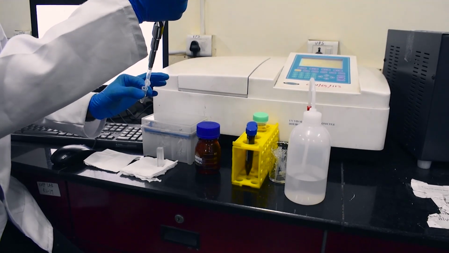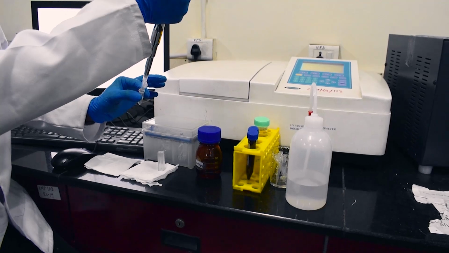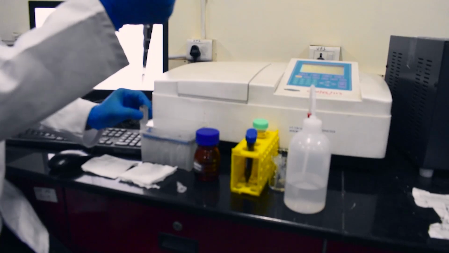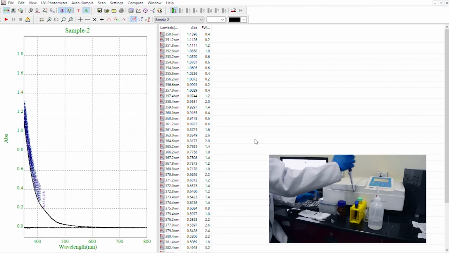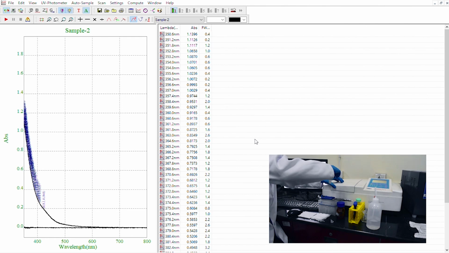Mix well and transfer the solution to the cuvette. Place it in the spectrophotometer and take the reading.